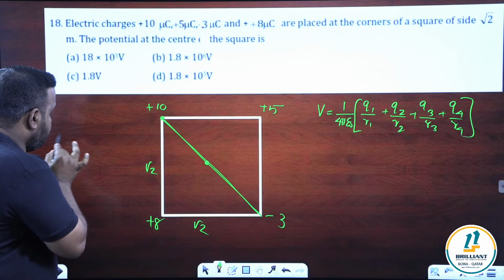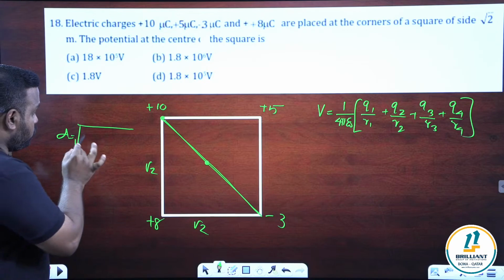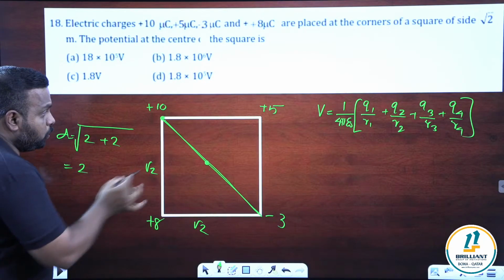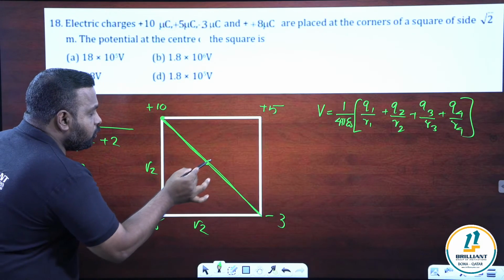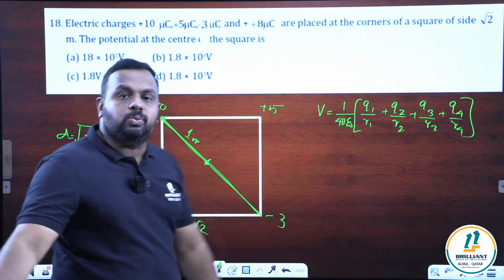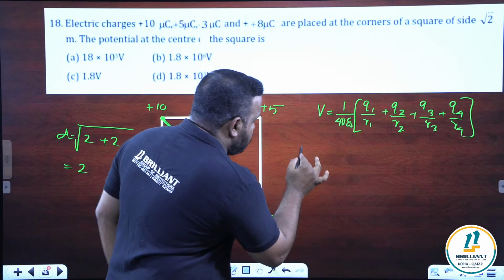What will be the value of the diagonal? D is equal to root of √2 square plus √2 square. √2 square is 2, 2 plus 2, 4. So we get root of 4 is equal to 2. So the total length of this diagonal is 2. So half of them will be 1 meter. So what is the distance from corner to the center? It is 1. That means the value of R1, R2, R3, R4 all are 1. So now the answer will be very easy.